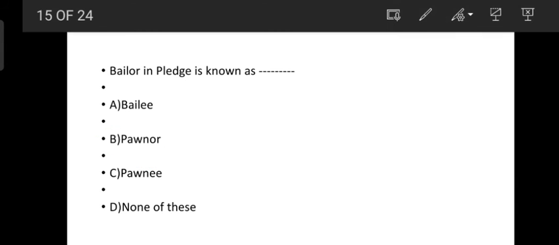Next question. Bailer in a pledge. Who is a bailer? A bailer means one who delivers the goods. In a pledge, the bailer is also known as a pawner. The one who delivers the goods is called a bailer, and the one to whom the goods are delivered is called a bailee. The bailee in a contract of pledge is known as a pawnee. Okay, understand? Next question.